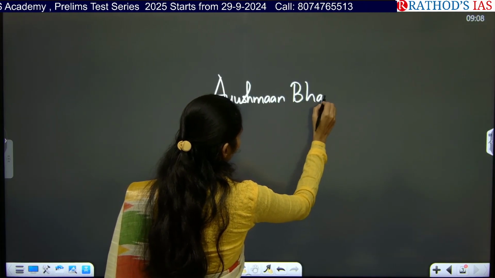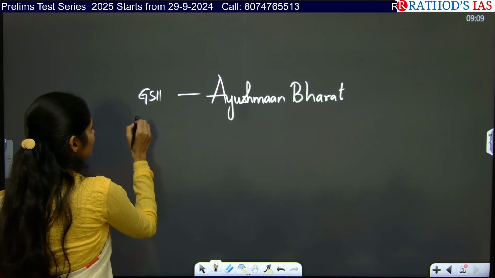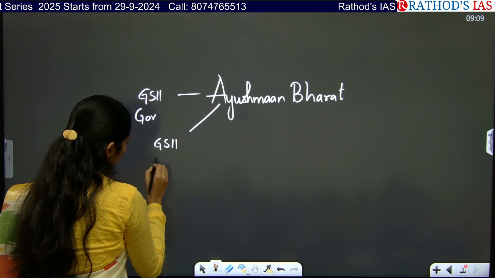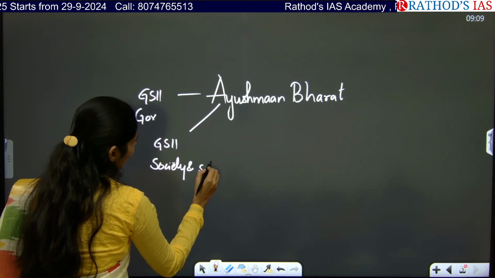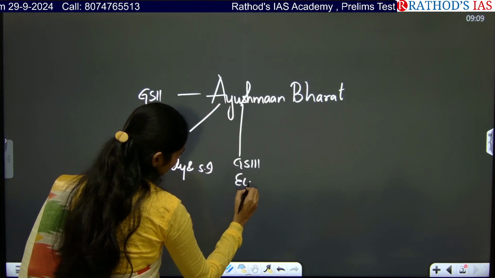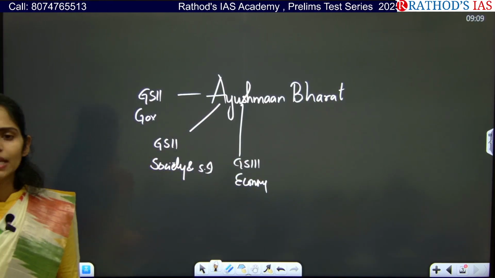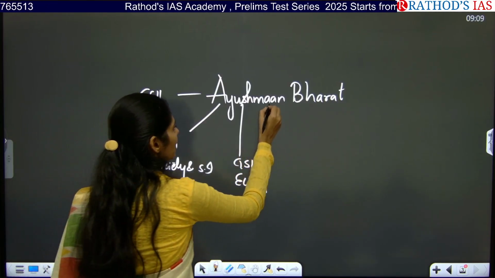So from which subject can you say this? From GS paper 2 under governance, and even from GS paper 2 under society and social issues part, and even from GS paper 3 you can see from economy. And you know that recently corruption had been busted in this Ayushman Bharat scheme, and you can see